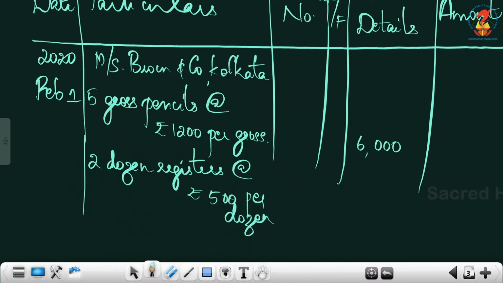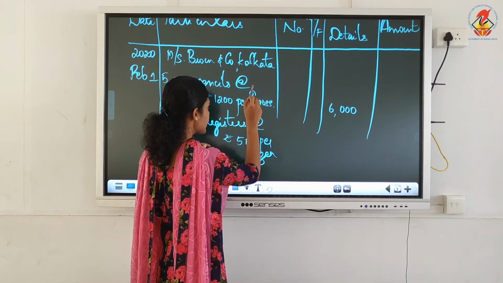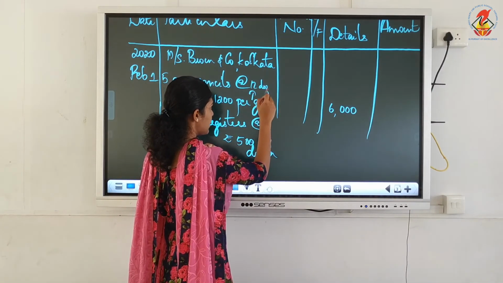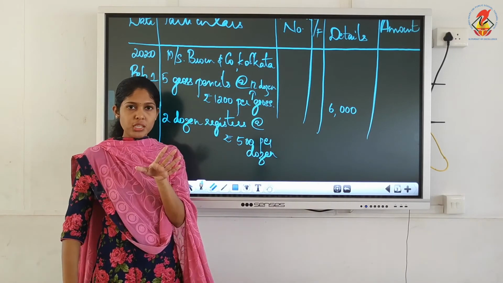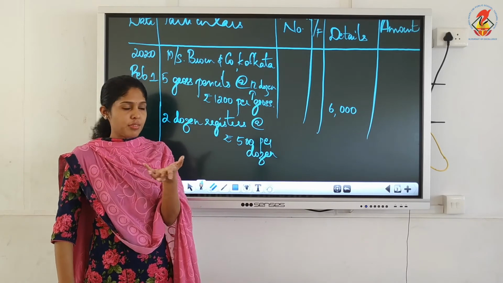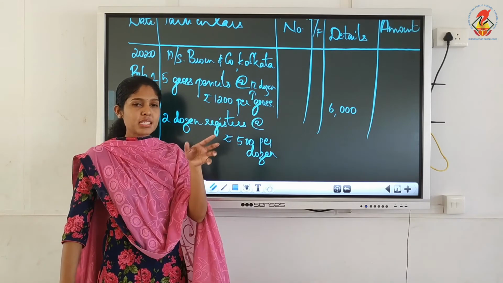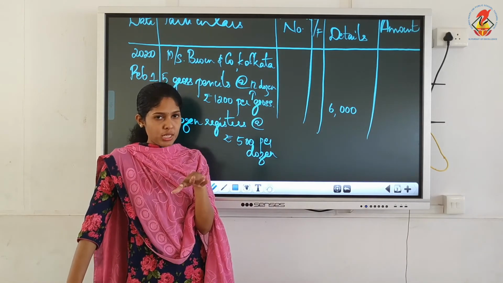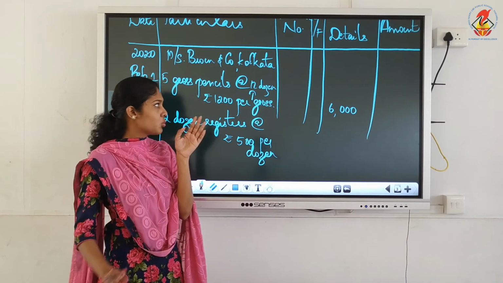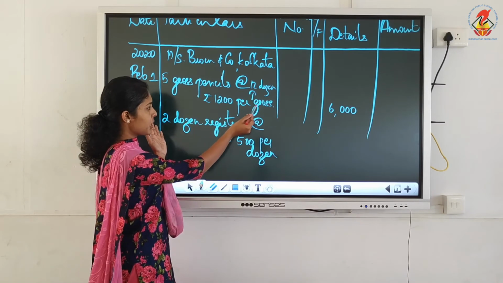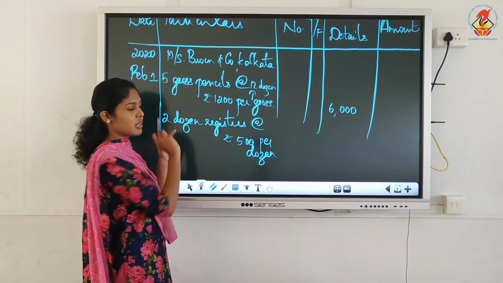Okay. So dozen means 12 and gross means 12 dozen. Did I say 12 dozen before? I don't remember whether I said it as dozen. Dozen means 12, that you all know, isn't it? One dozen means 12 numbers, whereas gross means 12 dozen. 12 dozen means 12 into 12, it will be 144. So 1 gross means it will be 144. You don't have to compute all this because it is given per gross value and given 5 gross pencils. Altogether the value will be 1200 into 5.